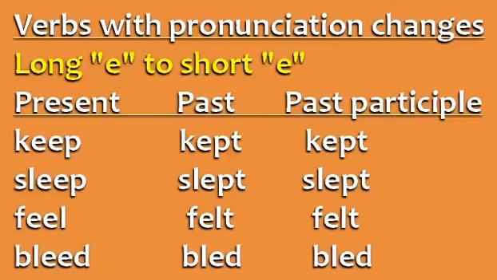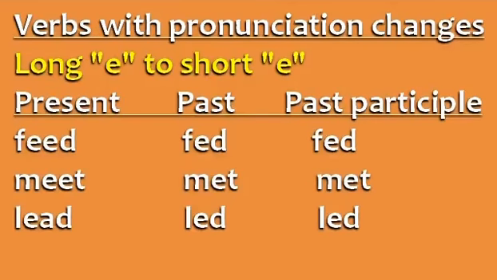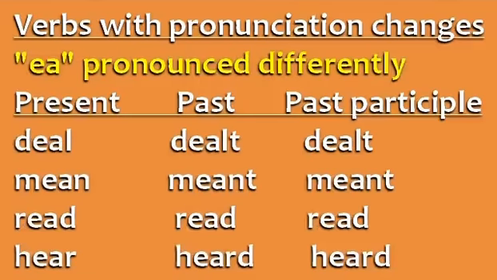Bleed, bled, bled. Feed, fed, fed. Meet, met, met. Lead, led, led.